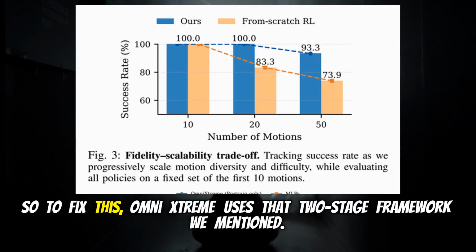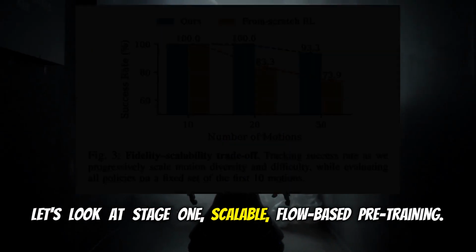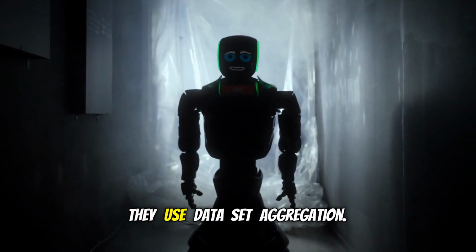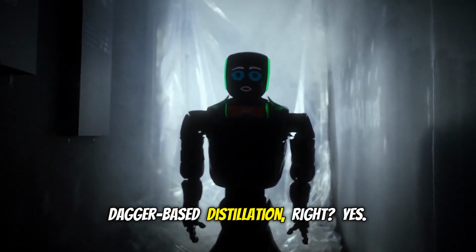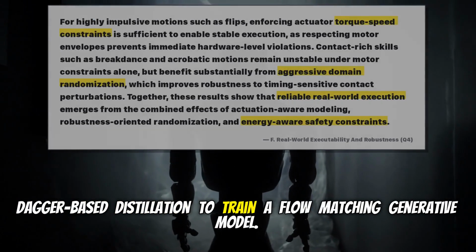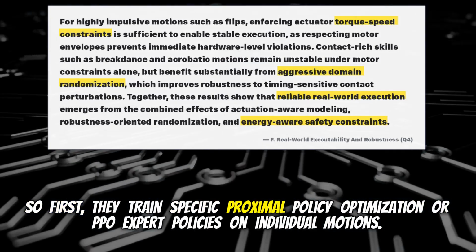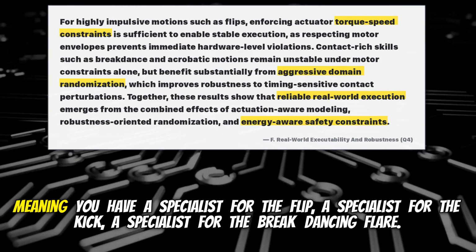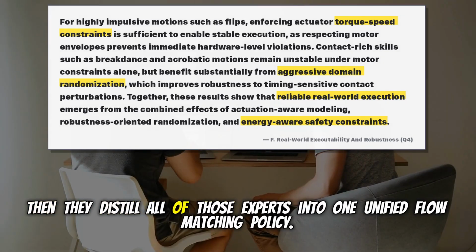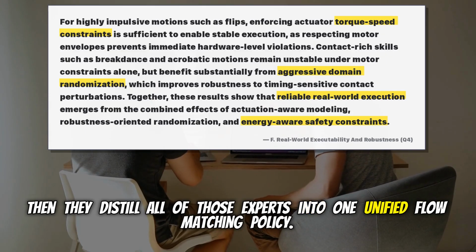So to fix this, OmniXtreme uses that two-stage framework we mentioned. Let's look at stage 1, scalable, flow-based pre-training. They use dataset aggregation, DAgger-based distillation, right? Yes, DAgger-based distillation to train a flow-matching generative model. So first, they train specific proximal policy optimization, or PPO, expert policies on individual motions. Meaning you have a specialist for the flip, a specialist for the kick, a specialist for the breakdancing flare. Exactly. Then they distill all of those experts into one unified flow matching policy.